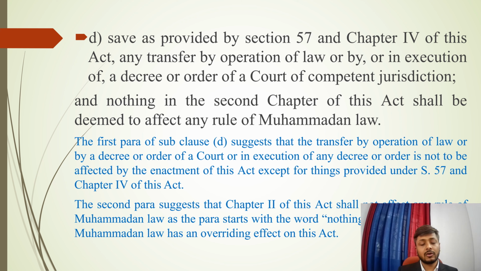If we have already read the preamble, it says the transfer is to be done by the act of the parties. Here, in the order of the court, it is not the act of the parties, it is the order of a court. So this provision saves that order or decree of the court from the Transfer of Property Act.